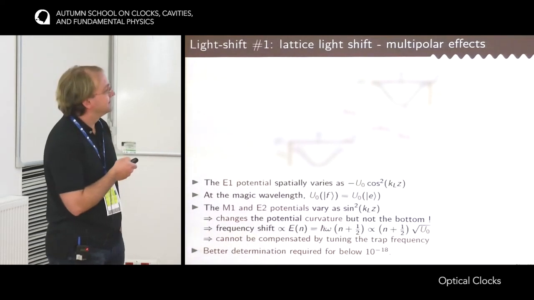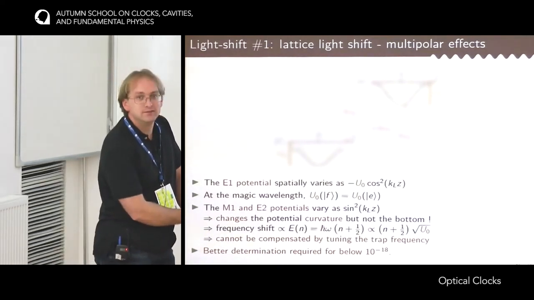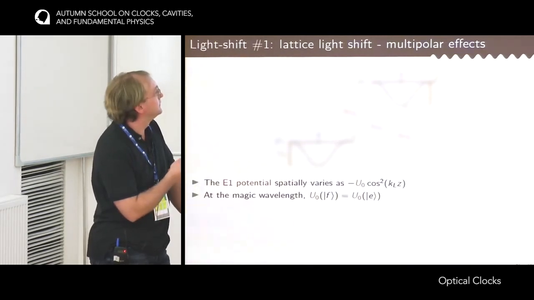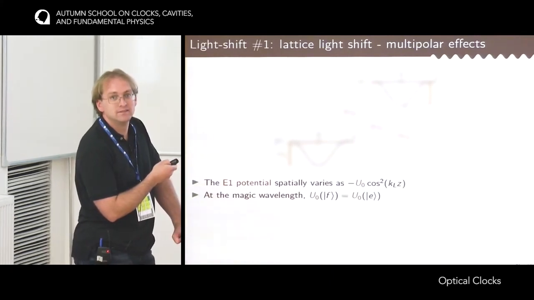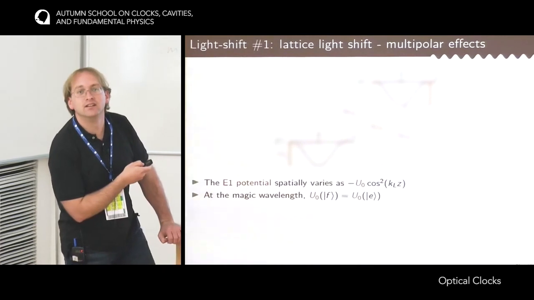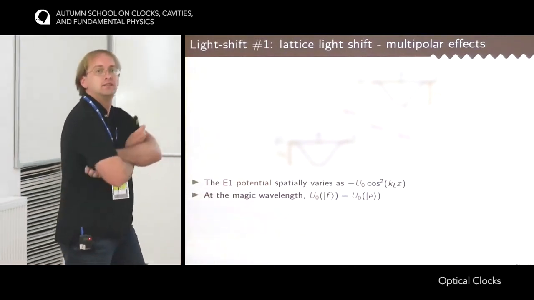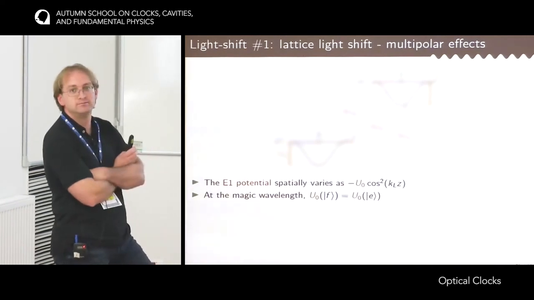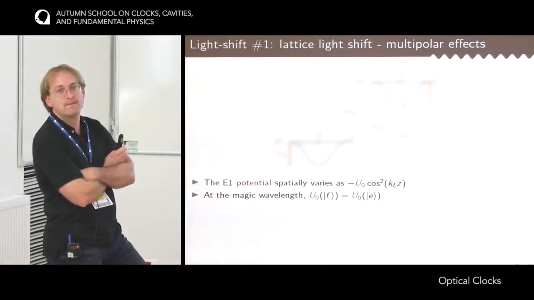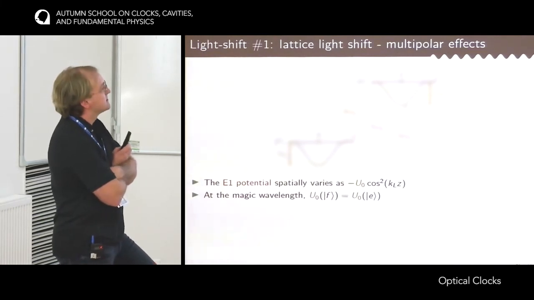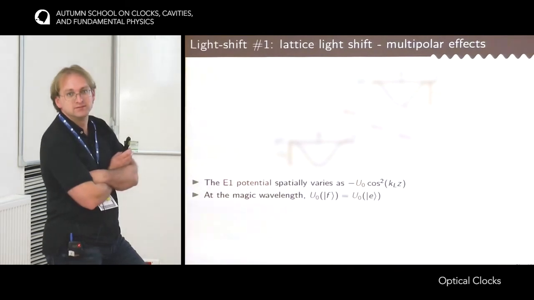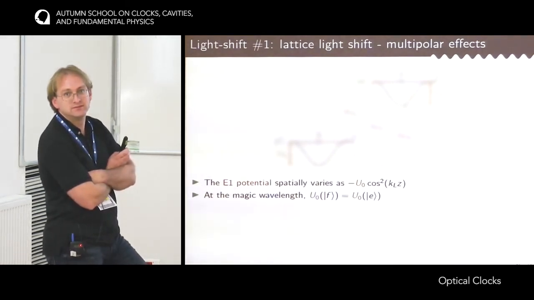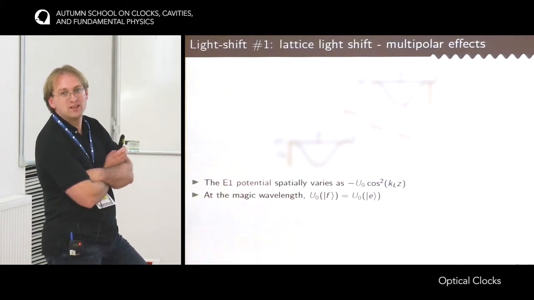Yes? One question. At the beginning, you mentioned that for the E1 potential, you have the same potential, so the energy would be exactly the same. Yes. But on the other hand, because of the tiny mass difference between the two energy states, having the same potential would lead to a small change in the frequency at the bottom, and hence the spacing, so really the h bar omega, the energy that you have. So what I'm trying to say is that the energy in this potential for the two excited states, if the potential were exactly the same, the energy would not be the same.